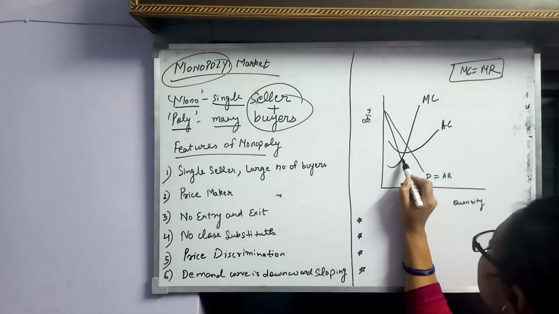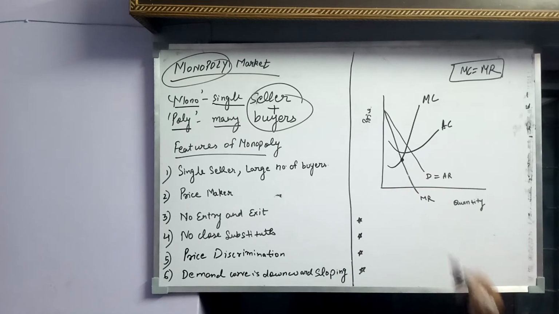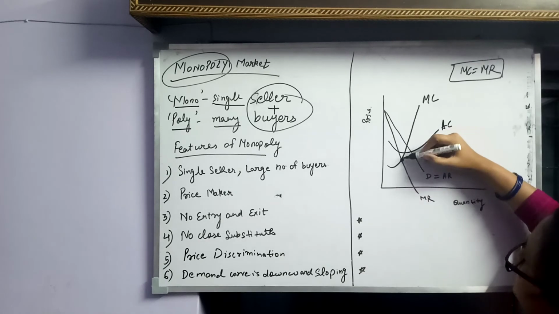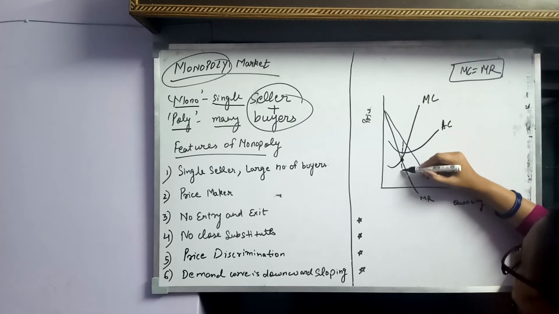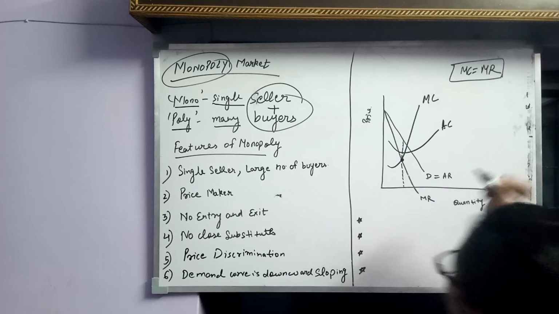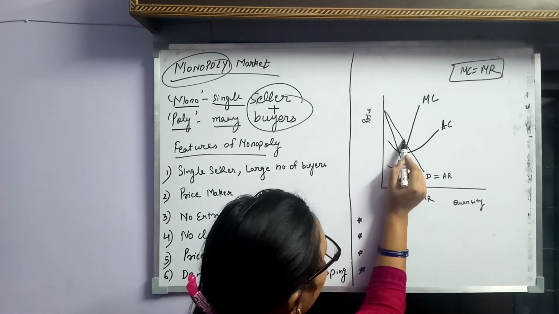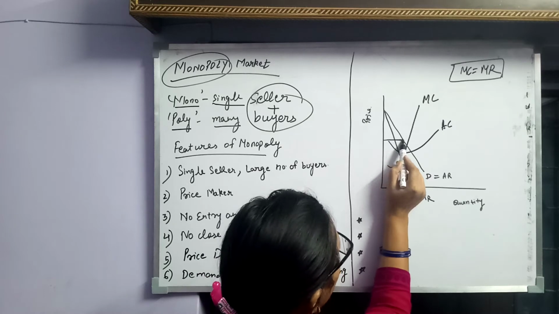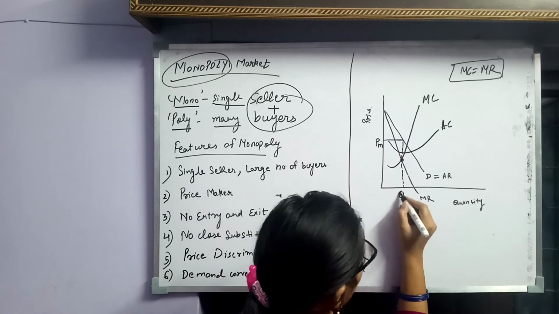We can see that this is the point where marginal revenue equals marginal cost. So we will extend this line vertically and downward as it touches the demand curve here. So this is our price and this is our quantity.